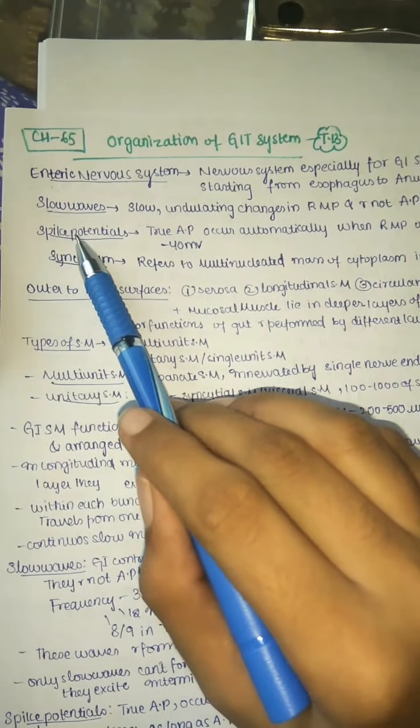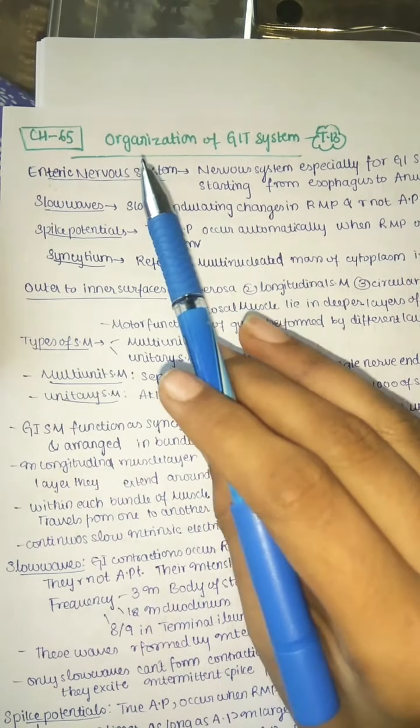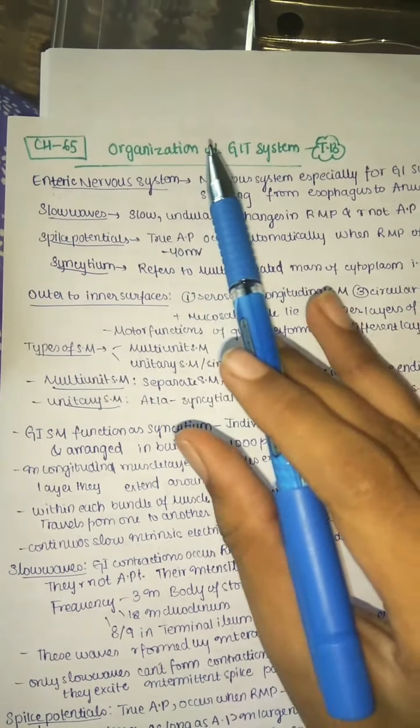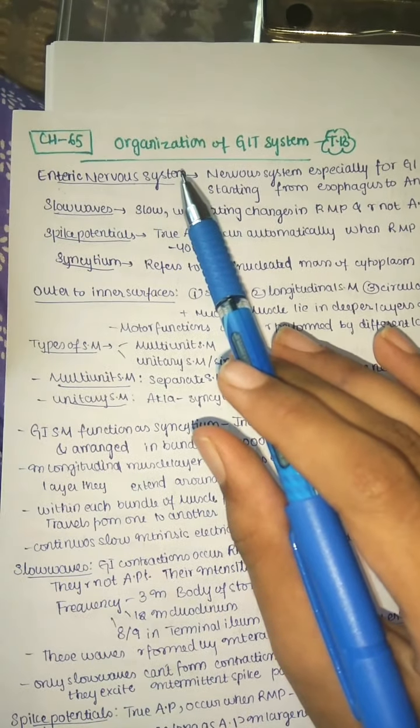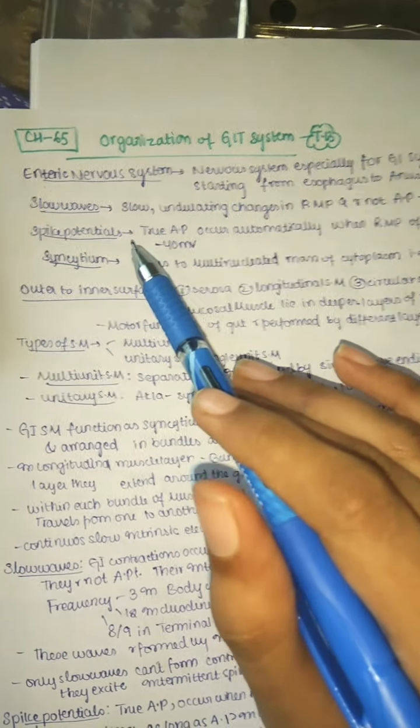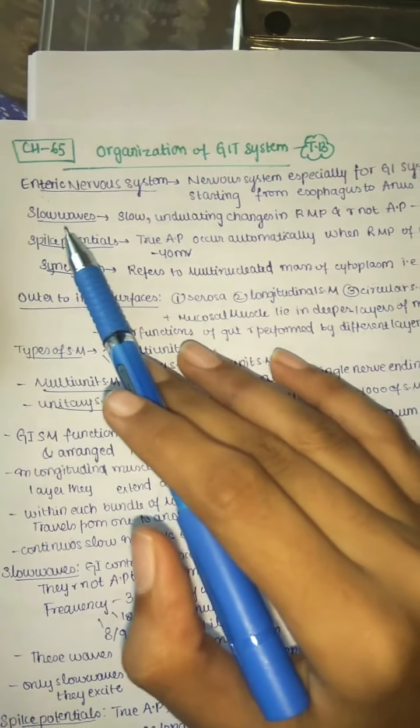Next, coming to slow waves. We have already studied action potentials in skeletal muscle and cardiac muscle. Here they are similar to action potentials, but somewhat different. They have slow waves and spike potentials. What are these? Let us understand. So what are actually slow waves?